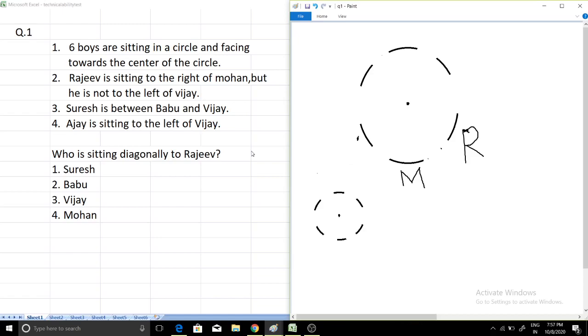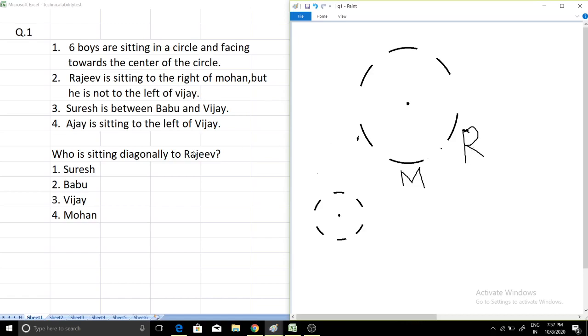And as I have already told, this question is related to four more questions, so you have to be very careful. If you solve this question, then the other four questions will be easily solved. All are interrelated, the conditions remain the same, just the question changes, like who is sitting left, who is sitting right. So this question is very important. Keep patience, I will discuss this very easily. So the first condition is fulfilled. Rajiv is sitting to the right of Mohan. So Mohan is here, Rajiv is here.